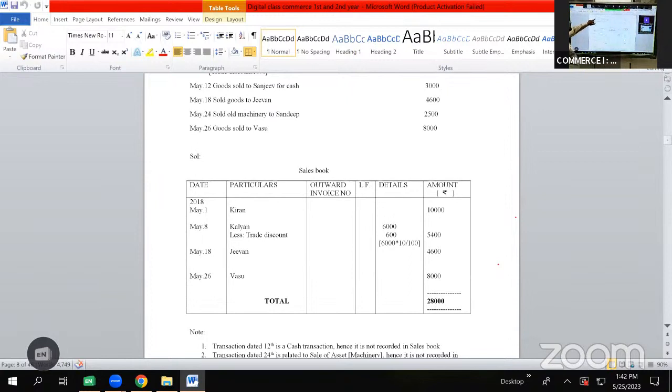Then we have a transaction on May 18. Sold goods to Jeevan 4,600 rupees. So the date will be taken as May 18. In particulars, we will be writing the name Jeevan and the amount will be taken as 4,600.